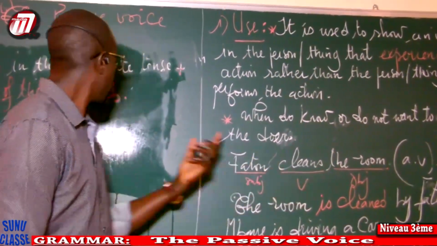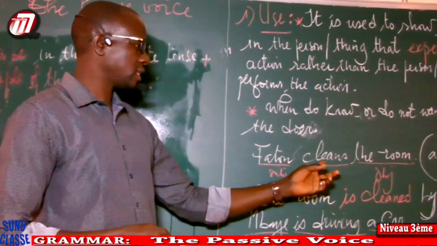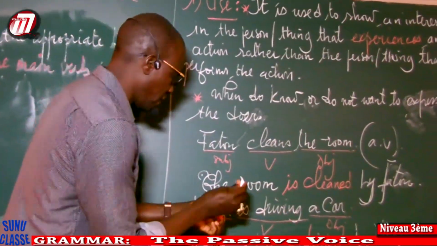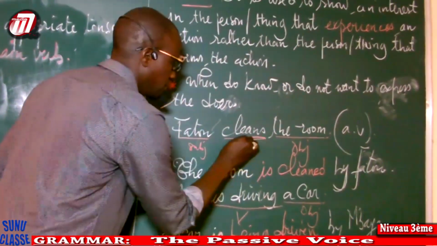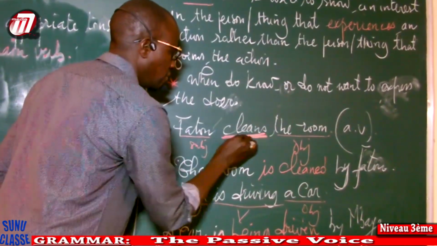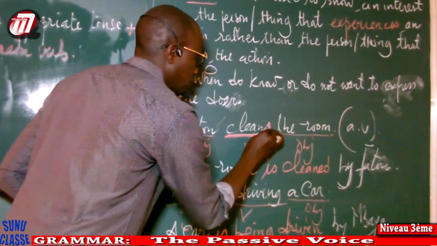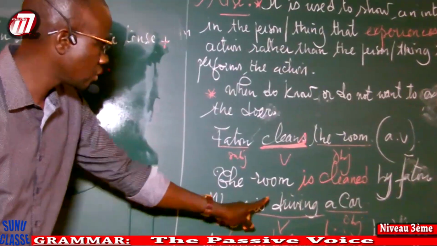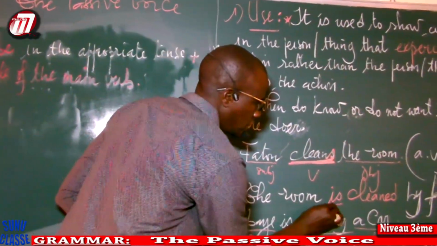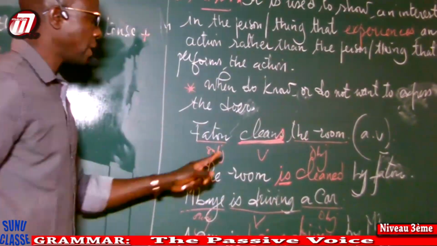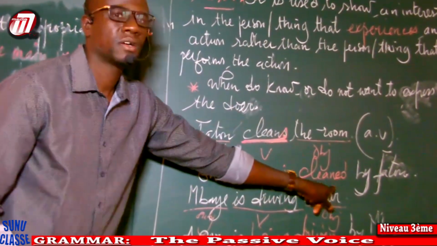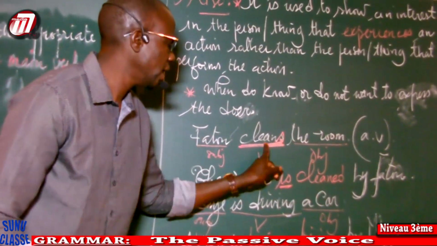Okay, for this you have cleans, simple present, to be. Okay, you have cleans is in the simple present. Third person singular, you have s. Okay, if you look here, you put to be in the simple present, is, plus the past participle of the verb. Okay, clean, cleans.